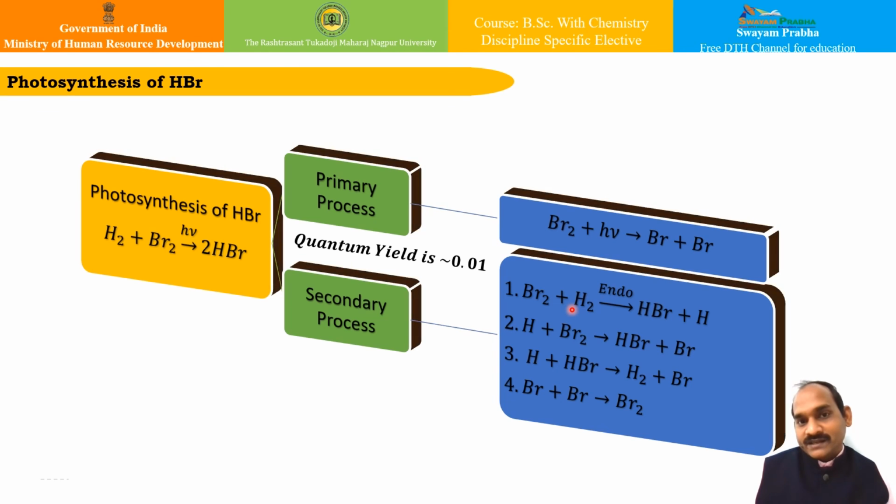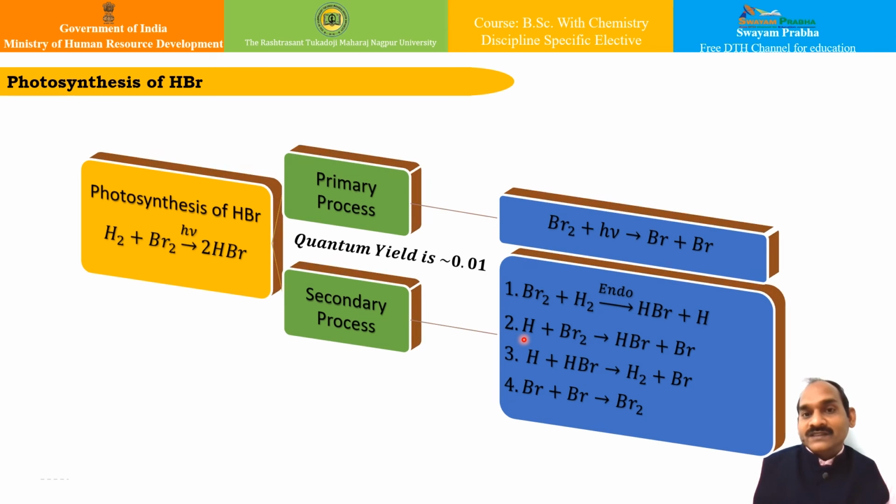You can see over here, is it? So out of these reactions 1, 2, 3 and 4, if you see, reaction 1 is endothermic, and therefore it is very slow. If you look at reactions 2 and 3, they involve the reaction of hydrogen radical which are produced in reaction 1, isn't it?